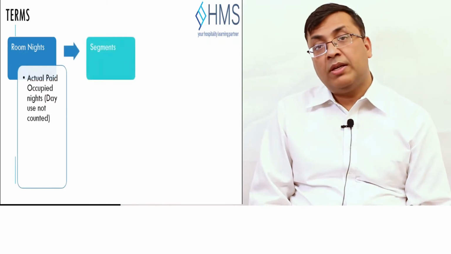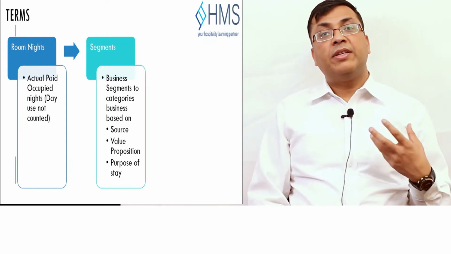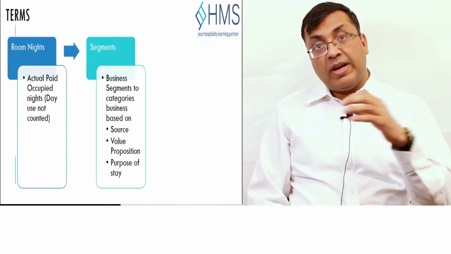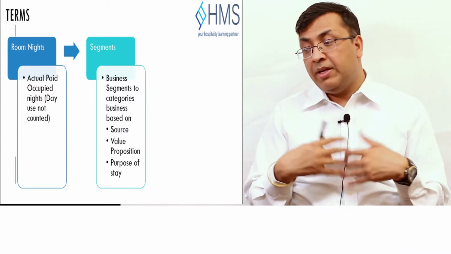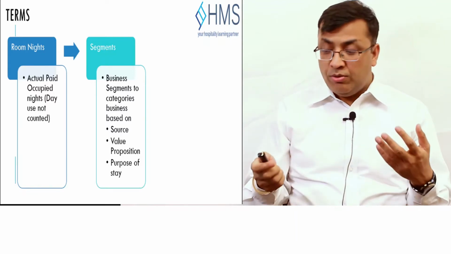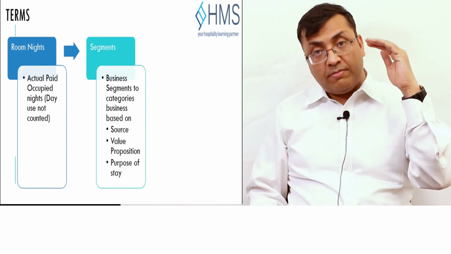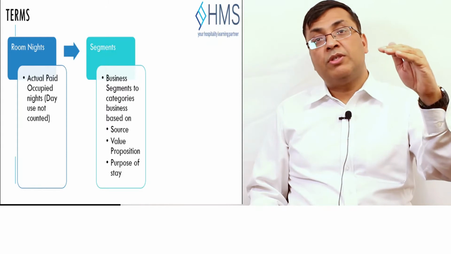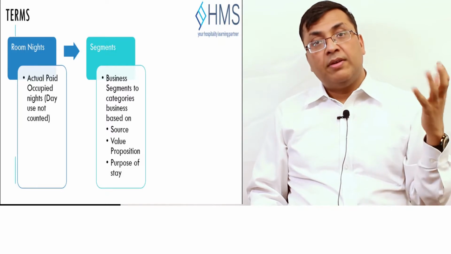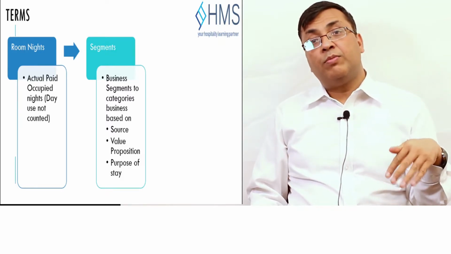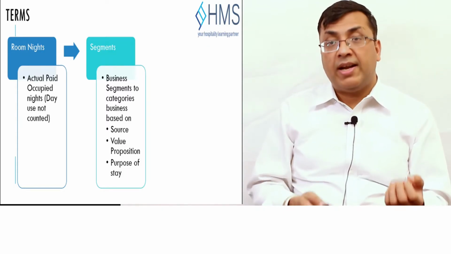Then the next term is segment. So what are the segments that we normally have? Segmentation is usually done to categorize the business based on their source, based on the value proposition they need, based on the purpose of their stay. There are certain specific standards that we have prescribed. Those are travel agents, corporate, qualified, other industry rates, and then in the groups: corporates, tour agents, weddings. So you can look at the usual definitions for a guideline.